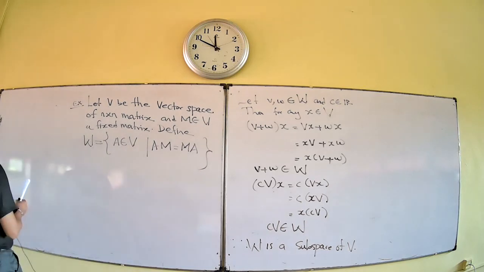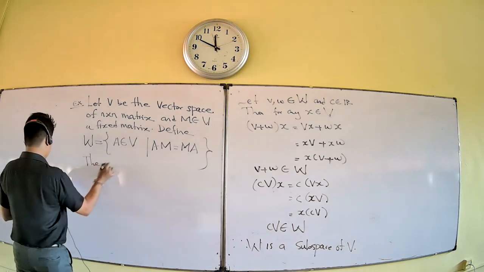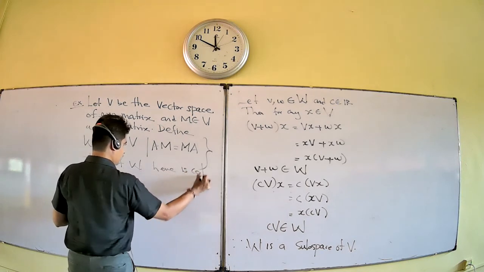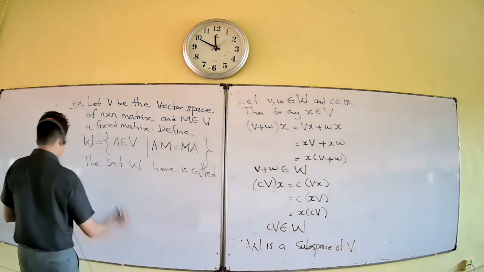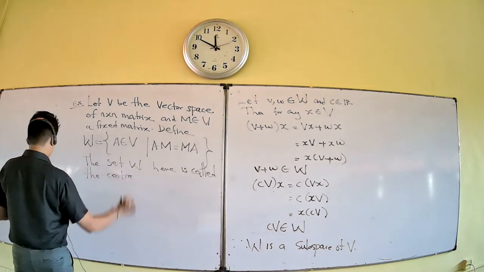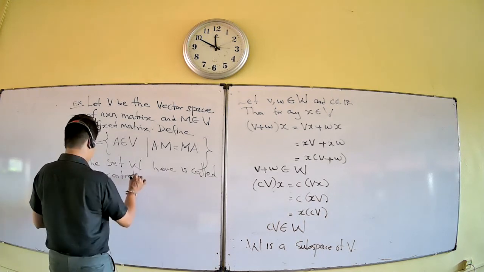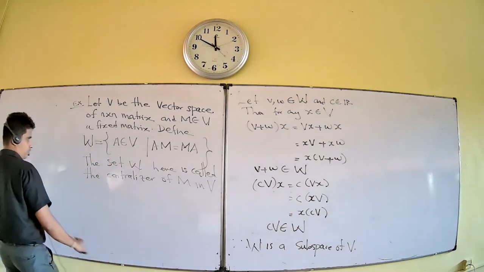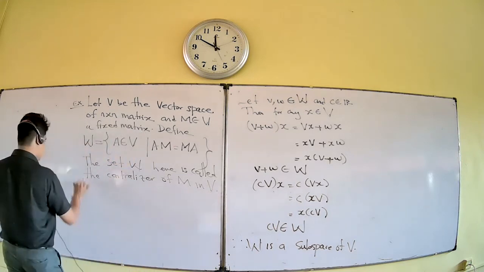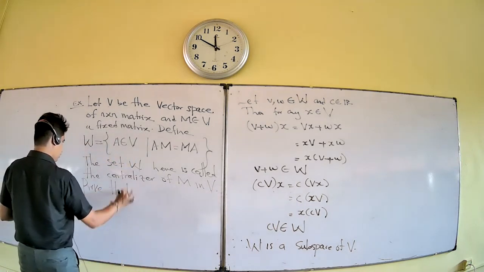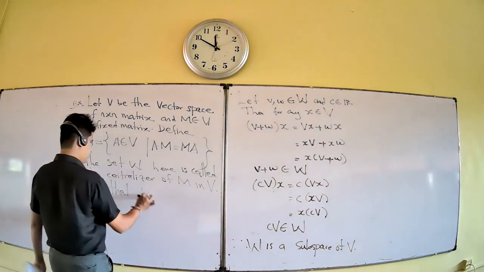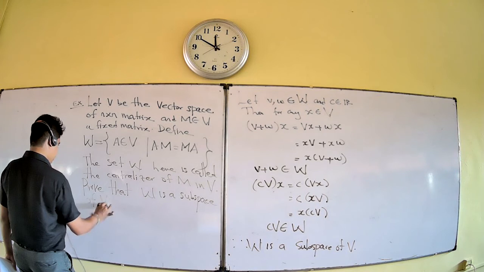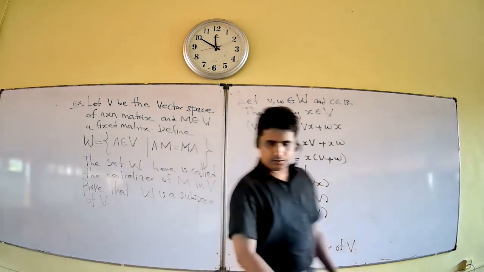The set W here is called the centralizer of M in V. Prove that W is a subspace of V.